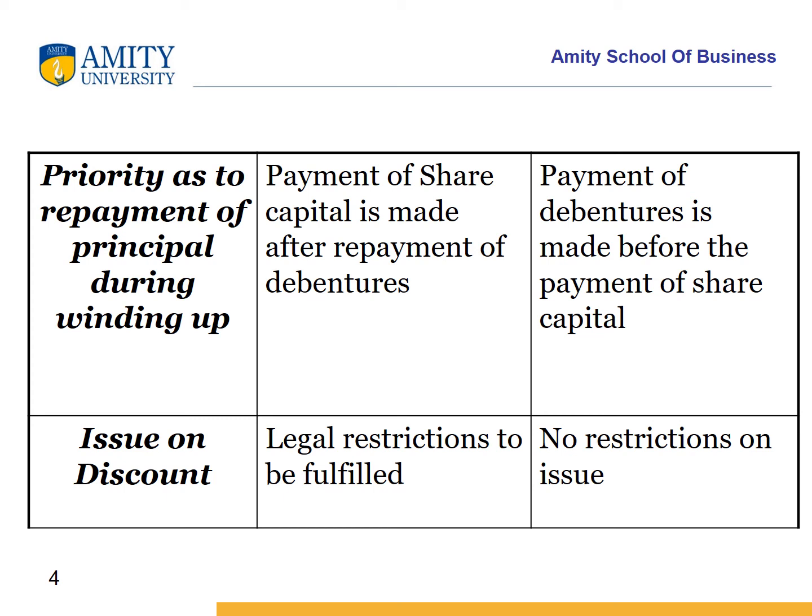Issue on discount. On this basis, there are legal restrictions to issue shares on discount, which have to be fulfilled before they are issued on discount. Whereas in the case of debentures, there are no restrictions on issuance of debentures on the basis of discount.